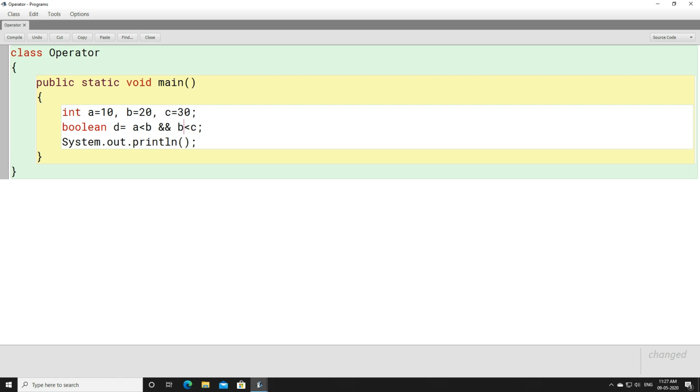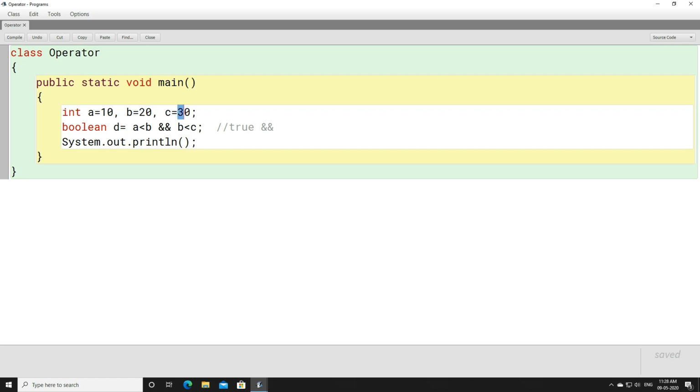Now let us look at this. A is less than b. What is the value of a? That is 10. What is the value of b? That is 20. 10 is less than 20. Yes, this condition is true. The first condition is true. And let's look at the second condition. B is less than c. Now what is the value of b? 20. What is the value of c? That is 30.